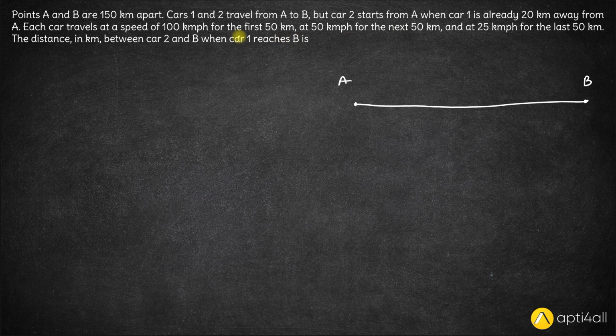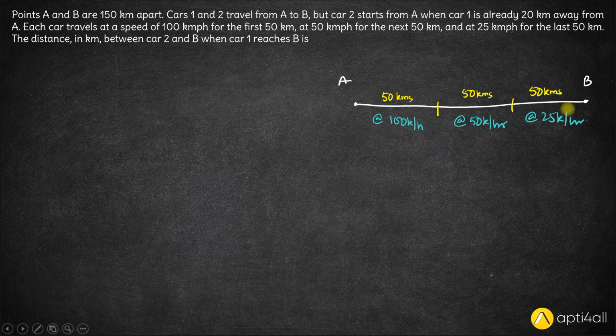Each car travels at a speed of 100 kilometers per hour for the first 50 kilometers, 50 kilometers per hour for the next 50 kilometers, and 25 kilometers per hour for the last 50. So the whole distance of 150 is divided into three parts of 50 kilometers each. For the first 50 kilometers, the cars travel at 100 kilometers per hour. For the next 50 kilometers, they travel at 50 kilometers per hour. And for the last 50 kilometers, they travel at 25 kilometers per hour.